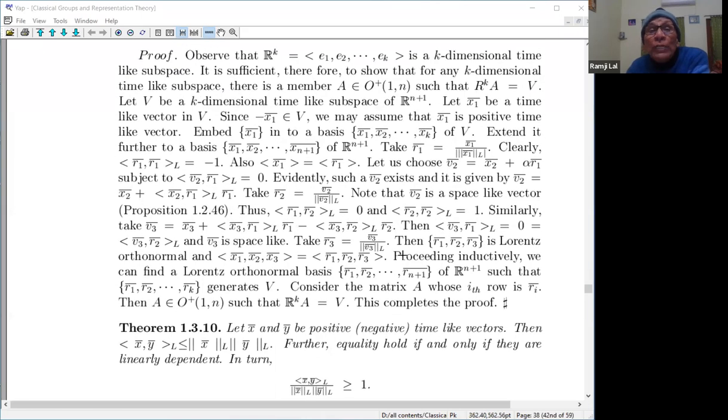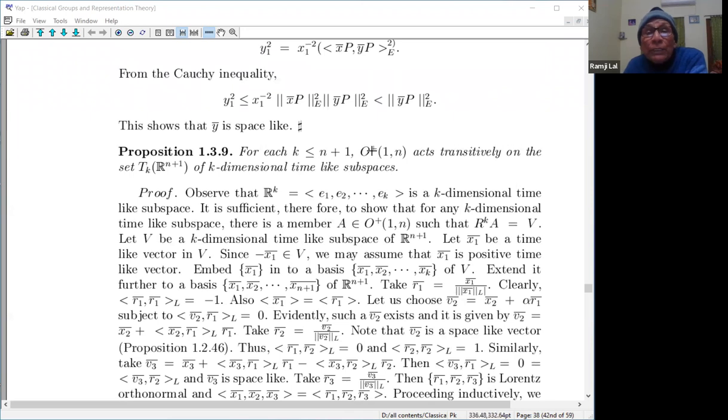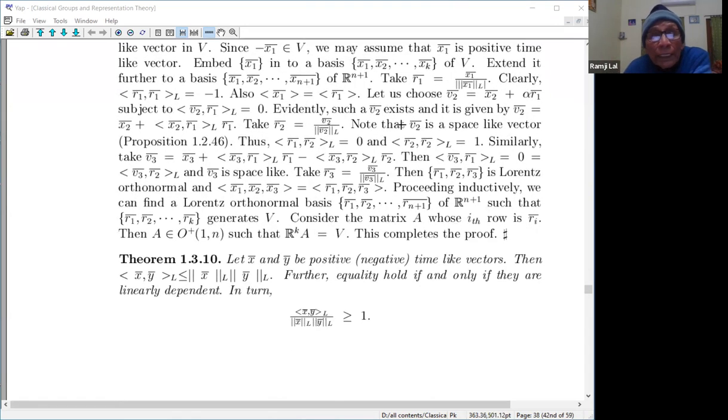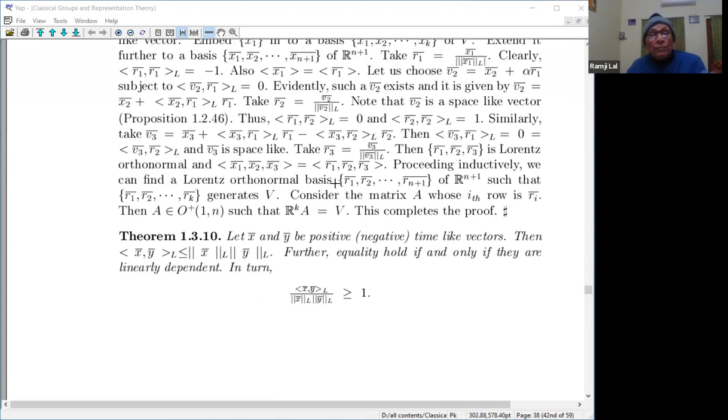So therefore, you see this important thing: O+(1,n) acts transitively on the k-dimensional spaces. Given any two k-dimensional spaces, you will find a Lorentz matrix such that it will take one to the other. So that is this thing. And now let me come to